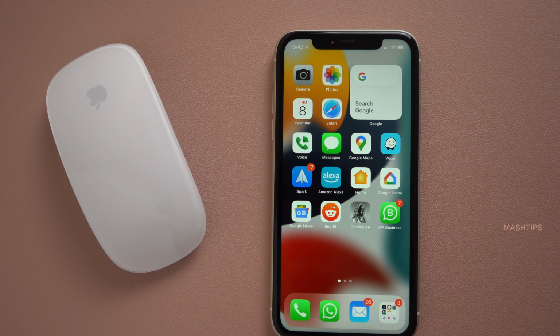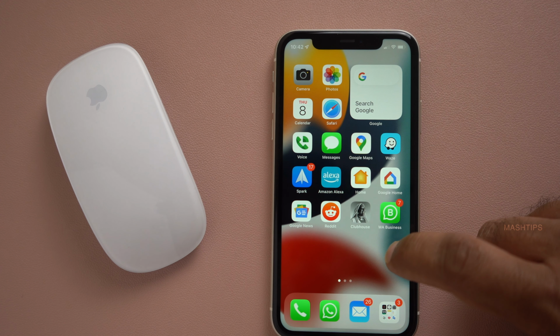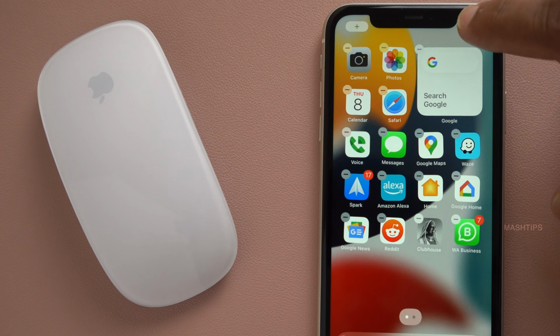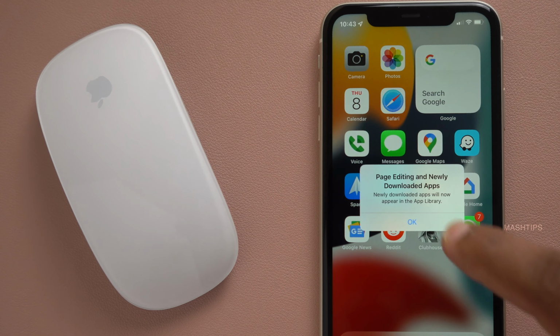There is an option to hide any screen on your iPhone. Say here I have at least 3 screens full of apps. If you want to hide any screen out of it, just tap and hold on the home screen and now tap on this menu. Then you see all of my screens here. You can unselect any screens you don't want to display. Tap on here, click done, click OK. Now I have only one screen and I hid all other screens. If you want to get it back, tap and hold again, tap on this button and select the screens you want to display. Tap done.